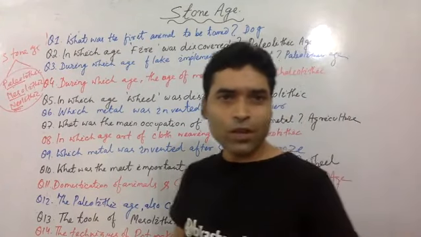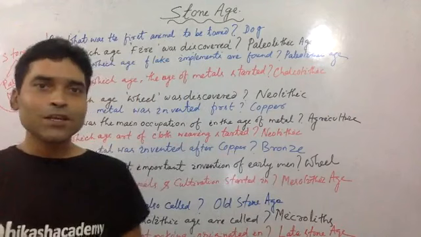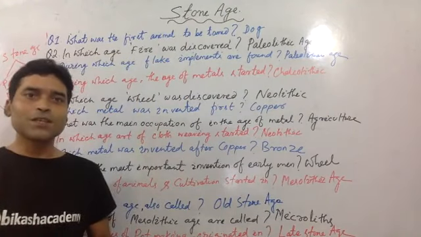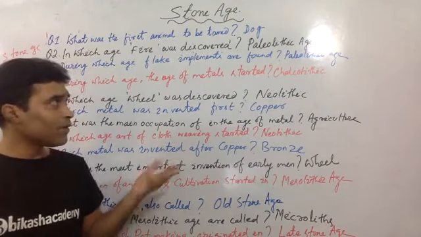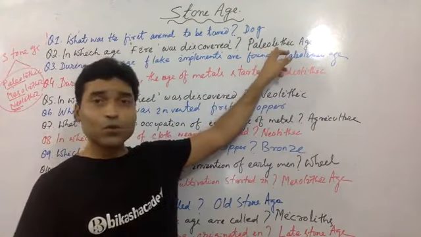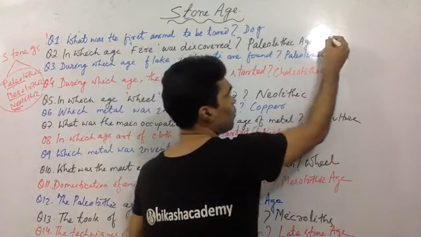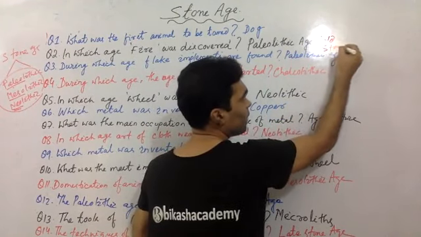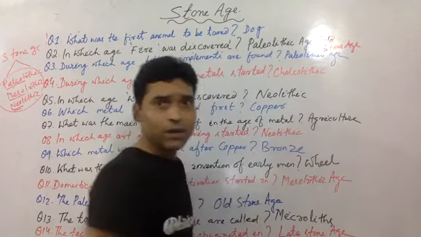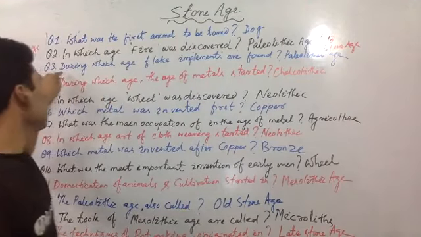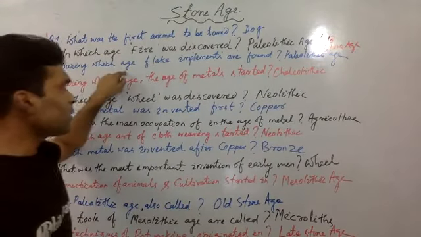Question number 2, in which age was fire discovered? Very simple. The first stage of Stone Age, Paleolithic age. You can say also Old Stone Age, right? Old Stone Age.